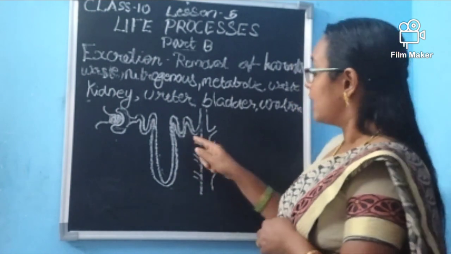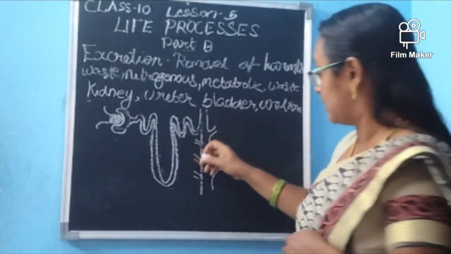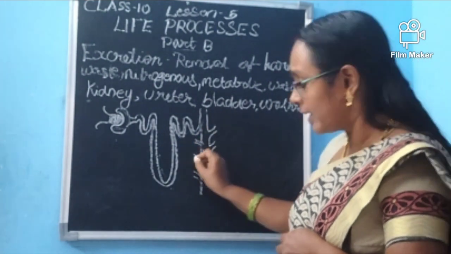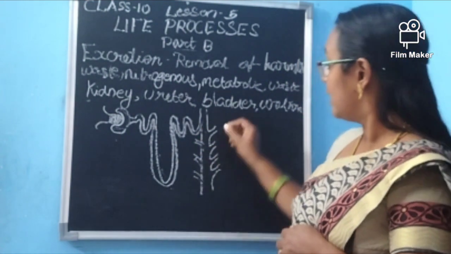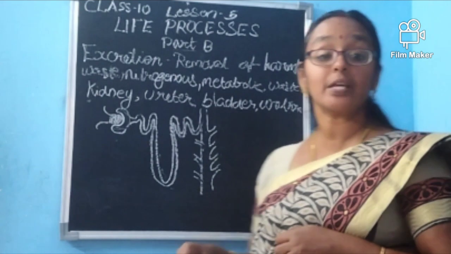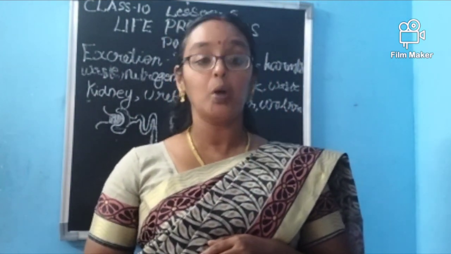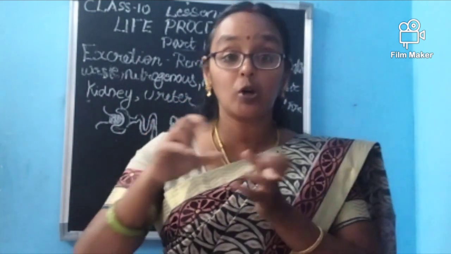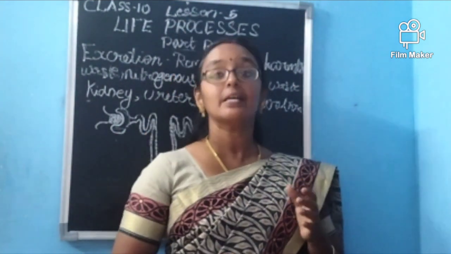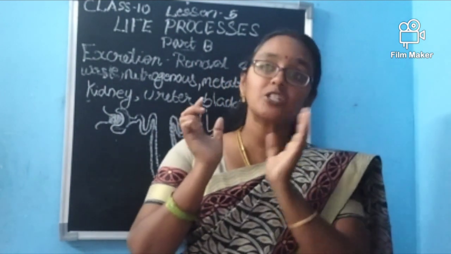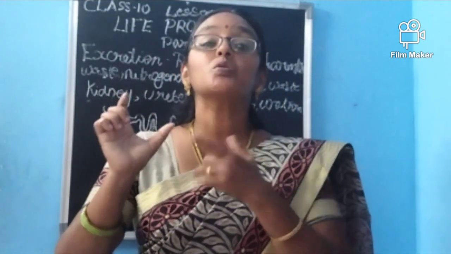Then not only one, here I have just shown one thing. Here again one more nephron will be there, and again, like that, here again. To say almost 1 million nephrons in each kidney. So, the total blood will be purified. That means the nitrogenous waste will be removed. And this nitrogenous waste is the one which will be mixed with water.